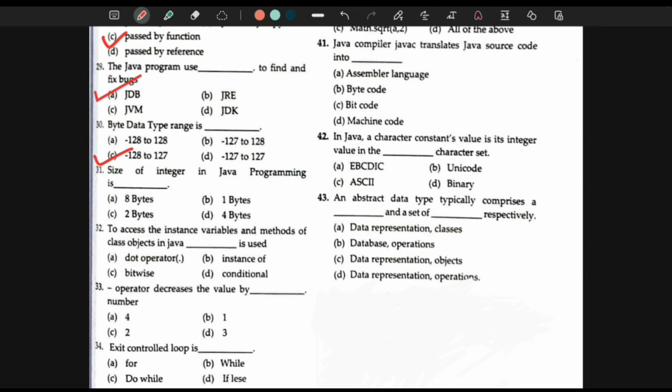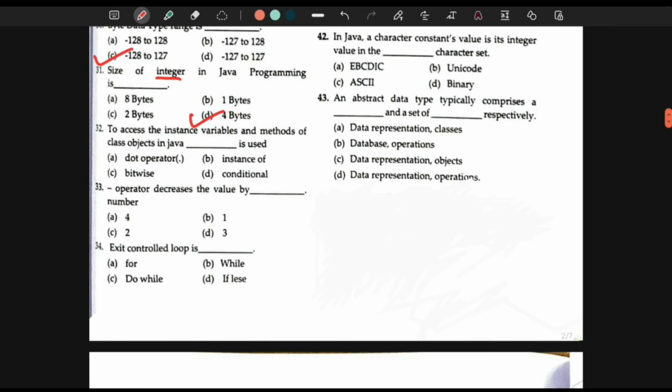Then 31. Size of integer in Java programming is dash. So integer contains 4 bytes. So D option. Now the 32nd question. It says to access the instance variable and methods of a class object in Java, dash is used.